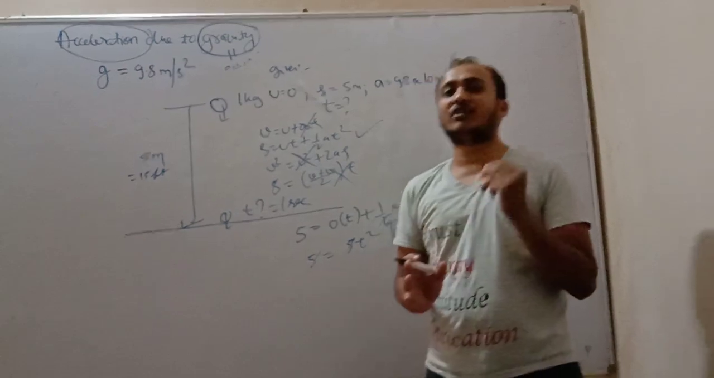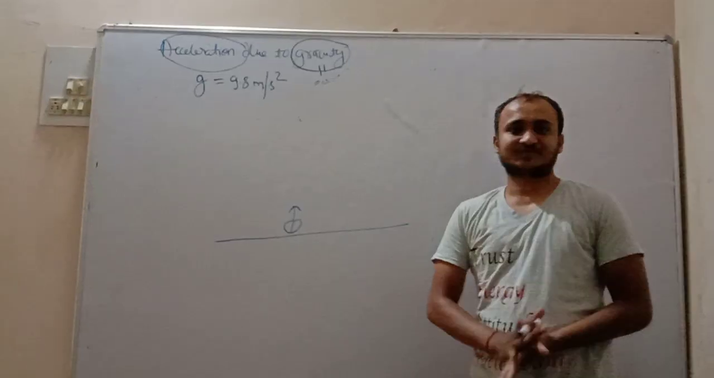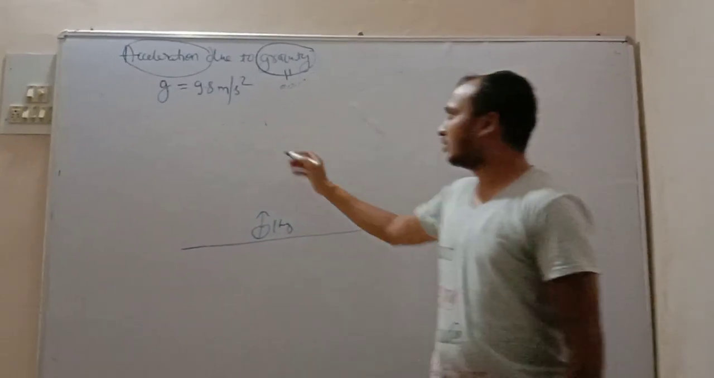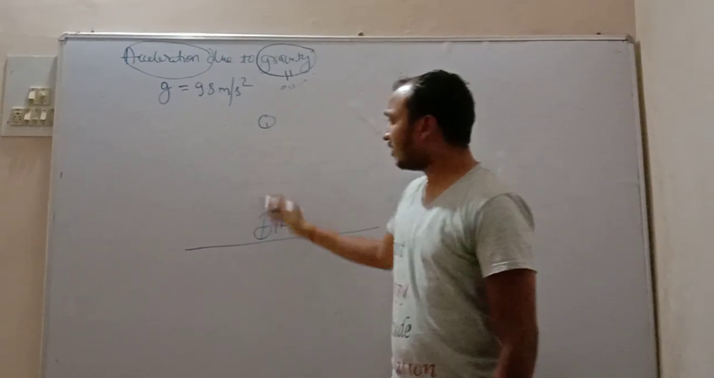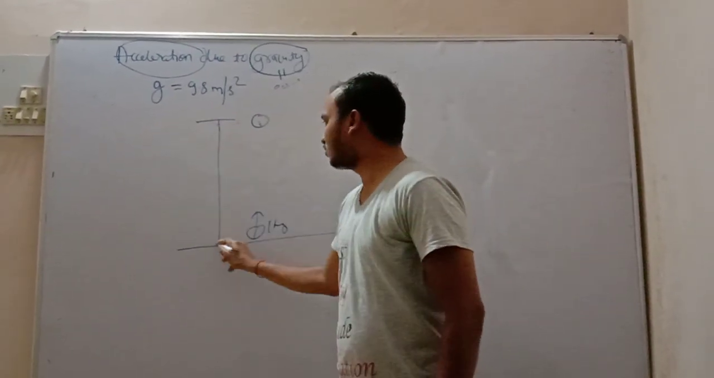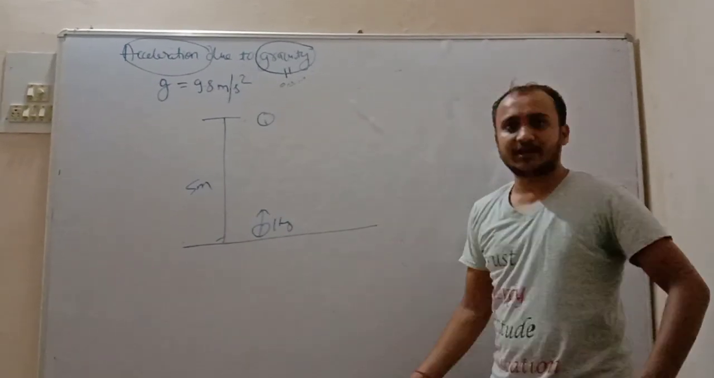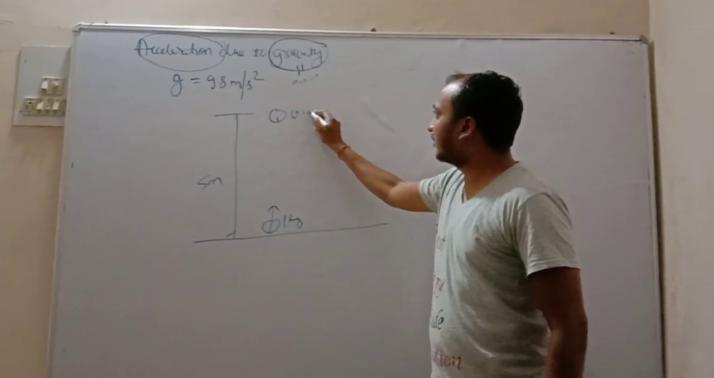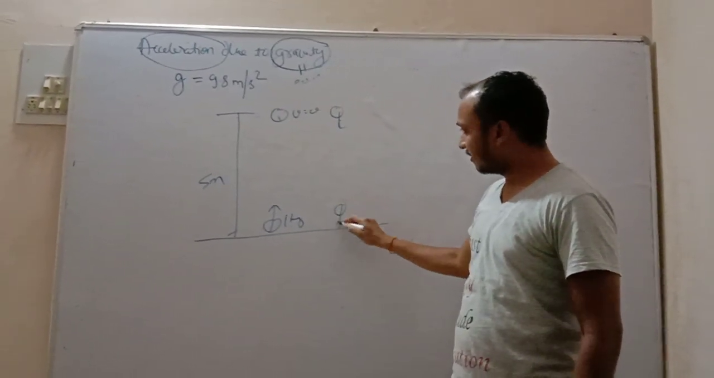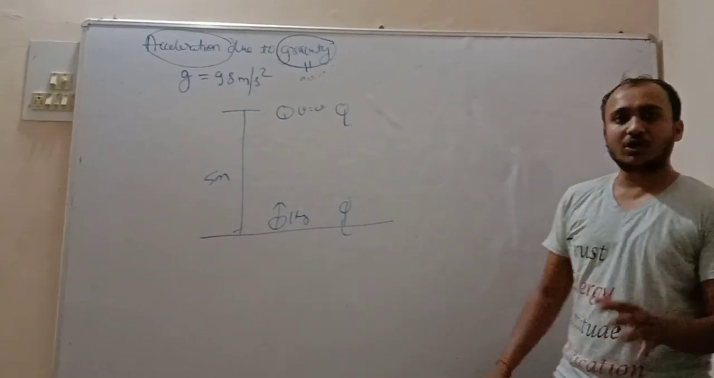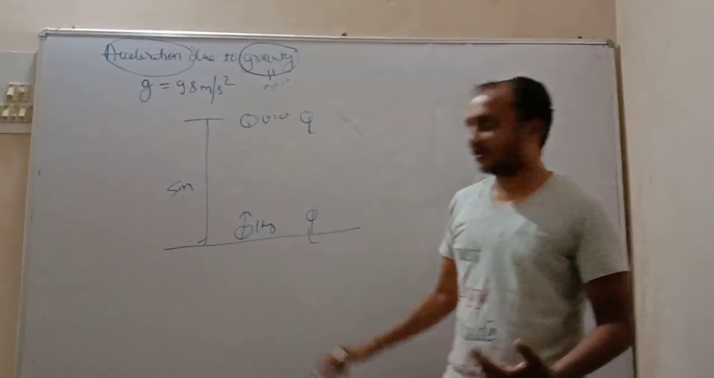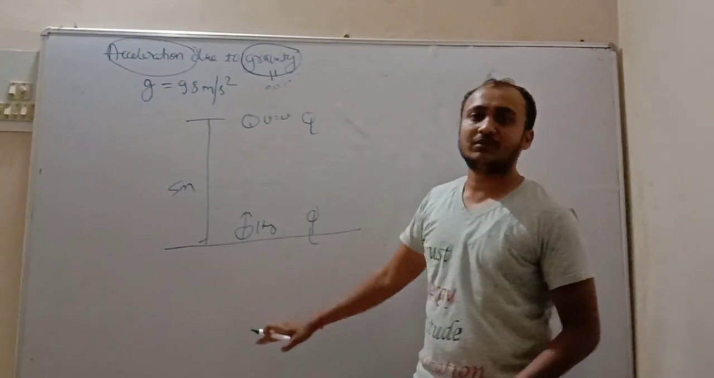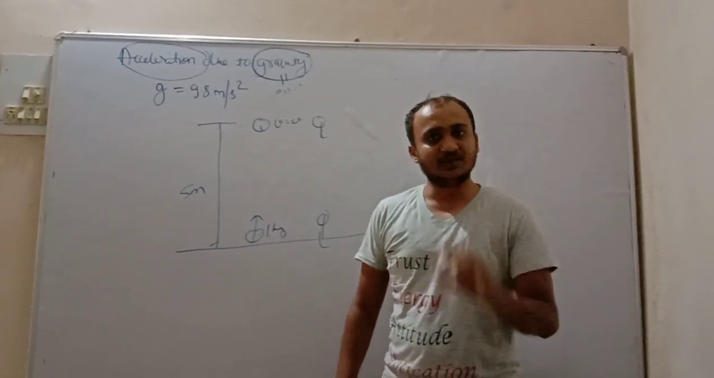Now let's see one more problem, the second problem. Friends, we are throwing this 1 kg ball vertically upwards and it reaches a height of 5 meters. Let it reach a height of 5 meters, stop, and again come back. So in this question we have to calculate the time it takes to reach the ground again. First it will go up, taking some time, then it will come down, taking some time. So we have to calculate the total time.